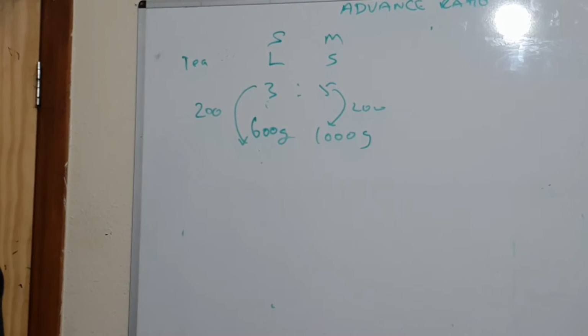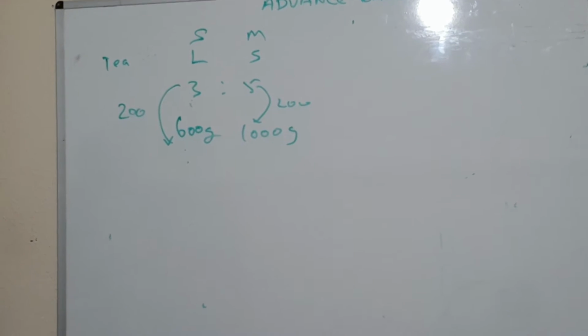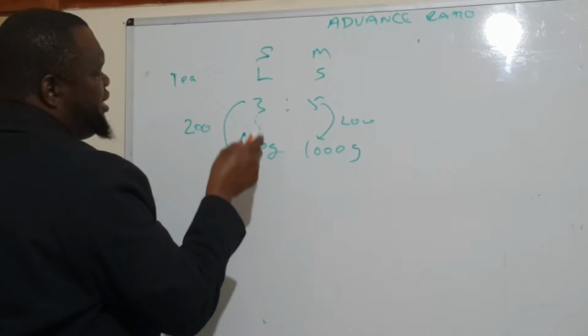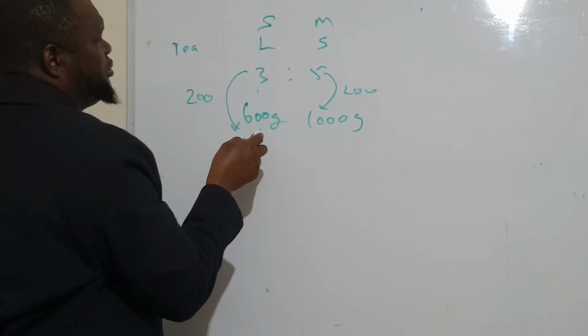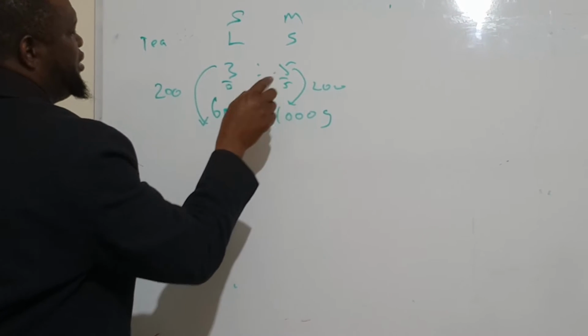So 3/8 times x is 600. Instead, we can find the unit in it.